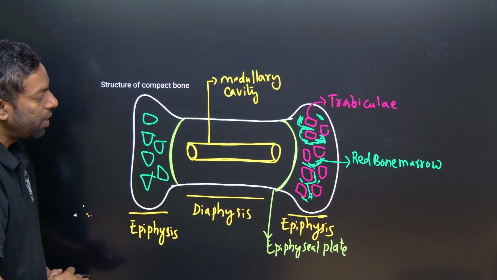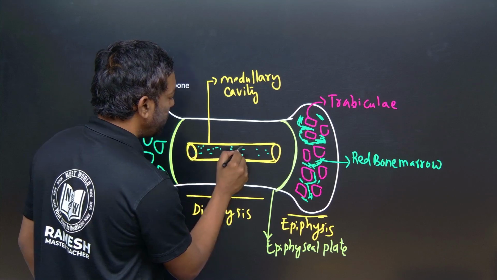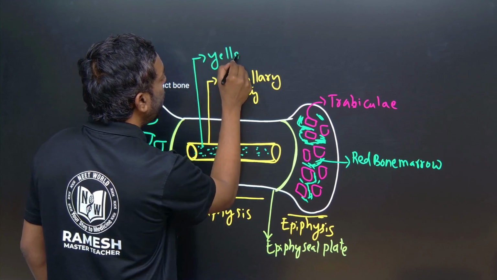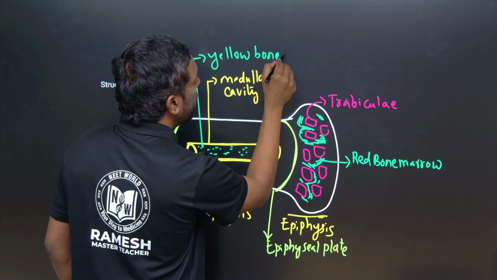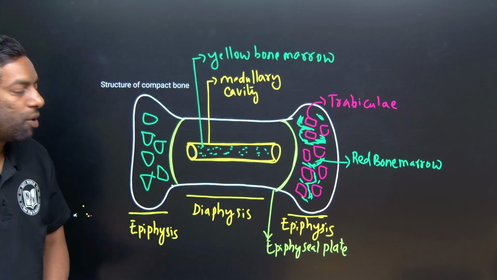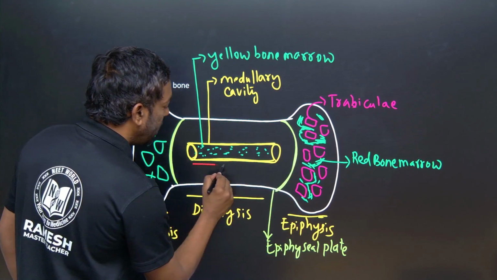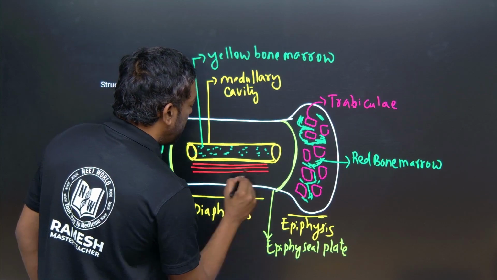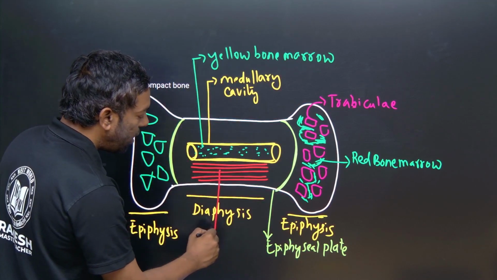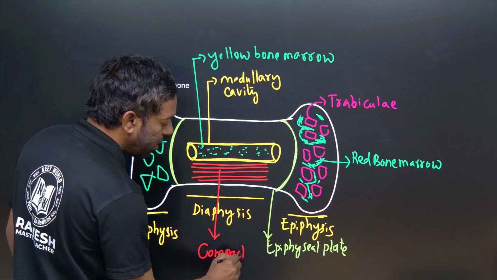This is the medullary cavity, which contains another bone marrow that we can call yellow bone marrow. Red bone marrow is there, yellow bone marrow is there. This highly thick, mineral-rich place we can call compact bone.